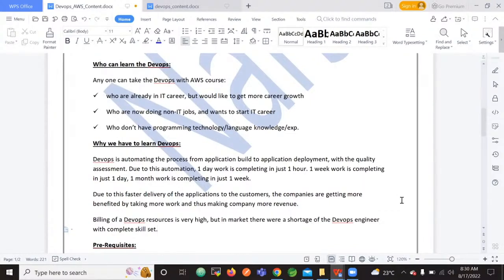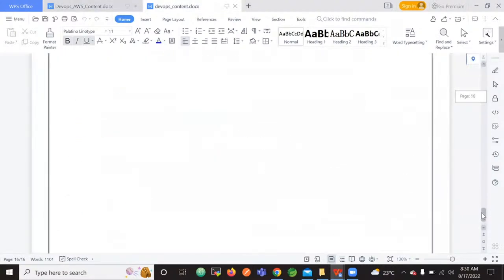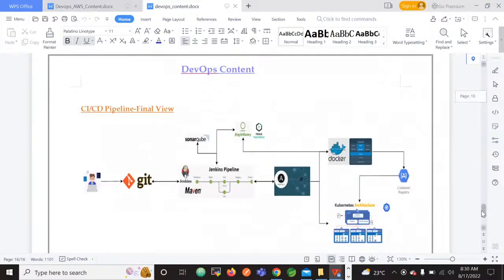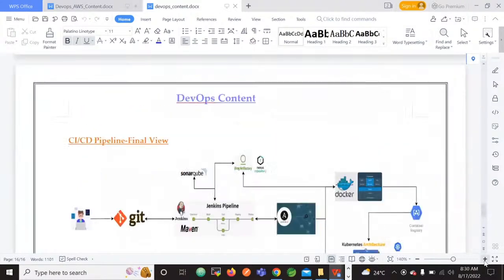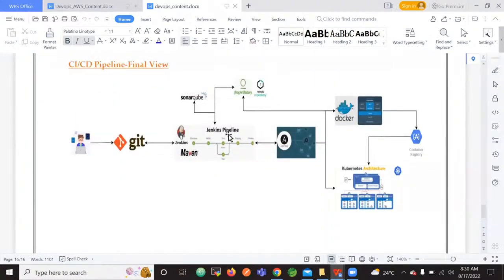What does the complete skill set mean? For example, if you can see this pipeline, this is a pipeline that we need to build. Now what is happening, few members have the skill set of Jenkins only, few members have the skill set of Ansible only, few members have Docker and Kubernetes only, and few members have Jenkins, SonarQube, Artifactory only.